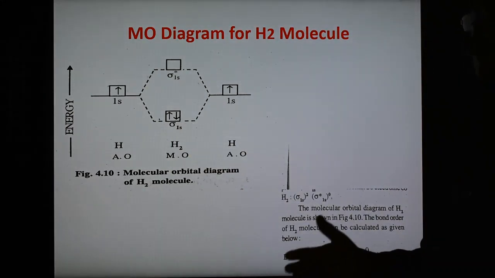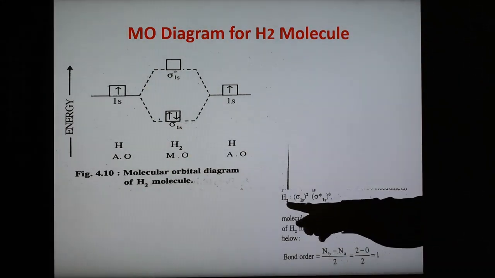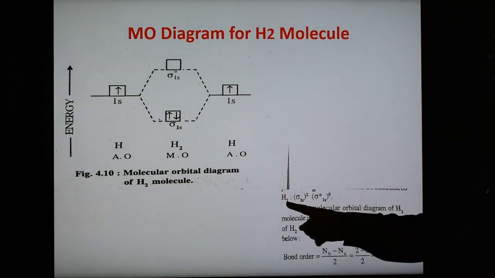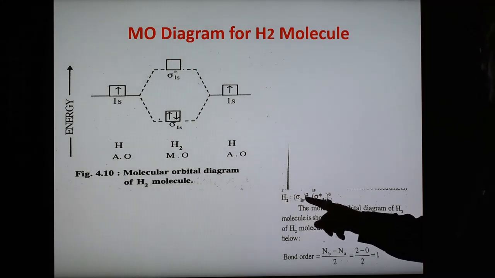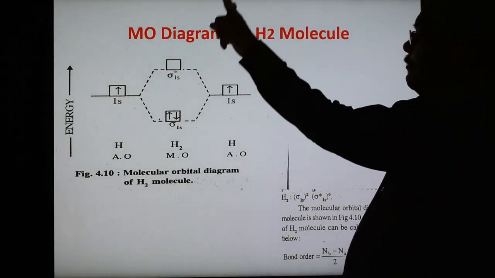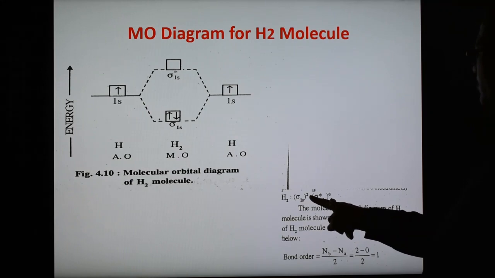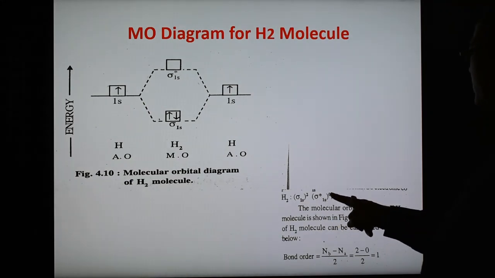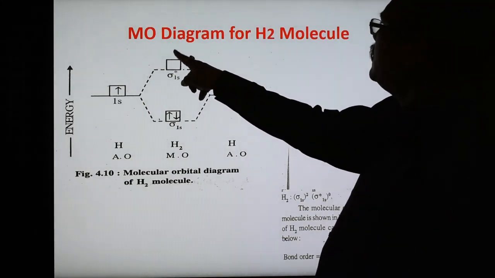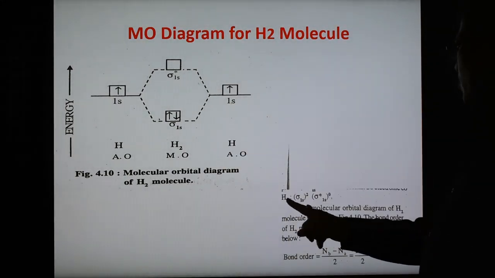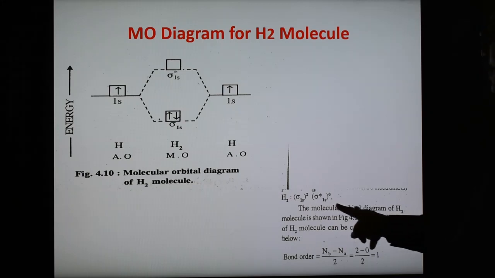Now the way to write the molecular orbital configuration: first write the molecule, H2, then a colon. After that, sigma 1s2. Start from lower to higher. Two electrons are there, so sigma 1s2. After that, sigma star 1s0. So this is the MO configuration, known as the molecular orbital configuration.